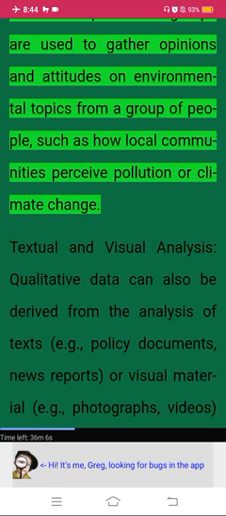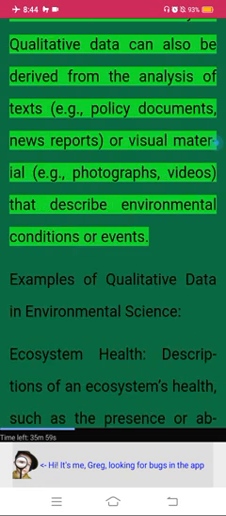Focus groups. Focus groups are used to gather opinions and attitudes on environmental topics from a group of people, such as how local communities perceive pollution or climate change. Textual and visual analysis. Qualitative data can also be derived from the analysis of text, e.g., policy documents, news reports, or visual material, e.g., photographs, videos that describe environmental conditions or events.